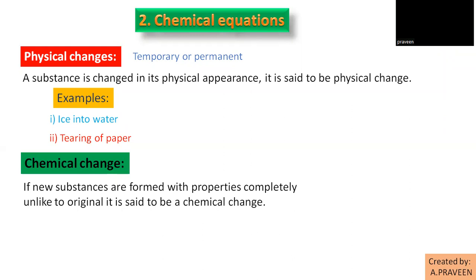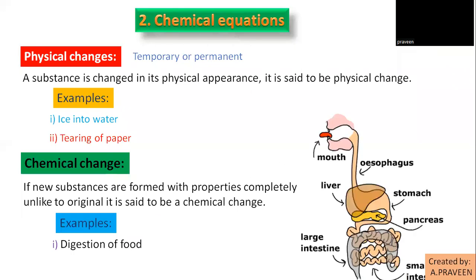We can give many examples for these chemical changes. For example, digestion of food. What we are eating completely changes and is converted. The food swallowed by you goes to the intestine, and there a process goes on and it is converted. Energy is produced, and the characteristic properties of the original substance after digestion, the excreta, are different. So this is a chemical change.